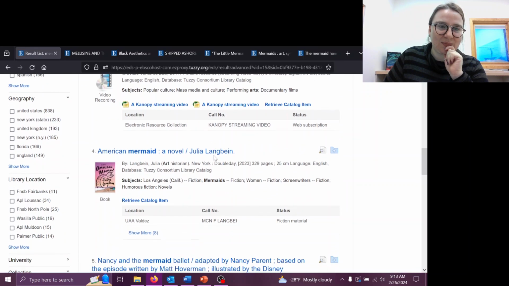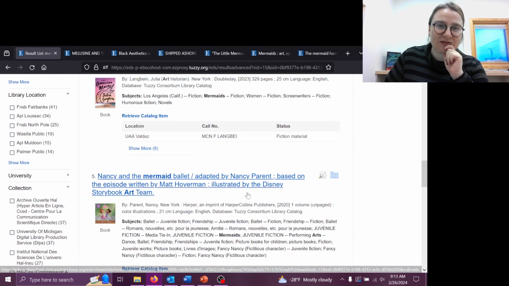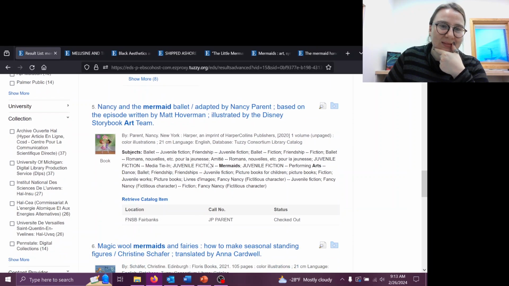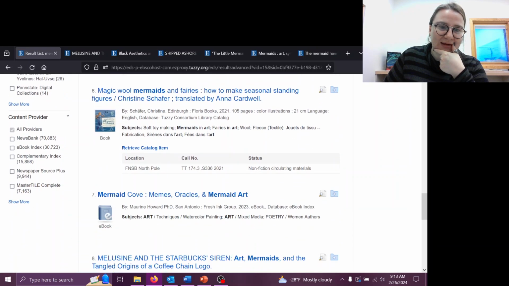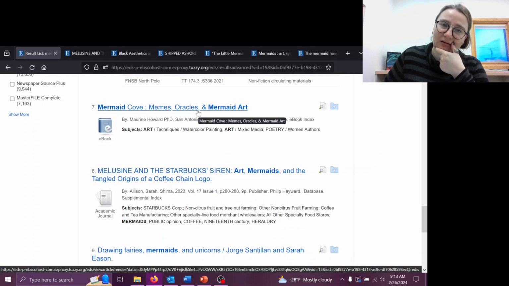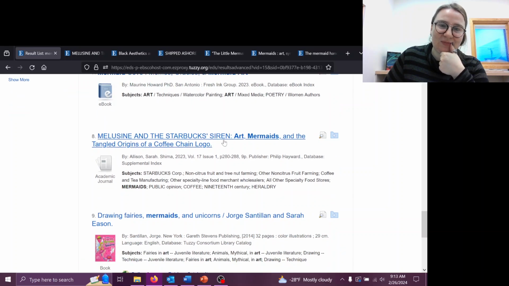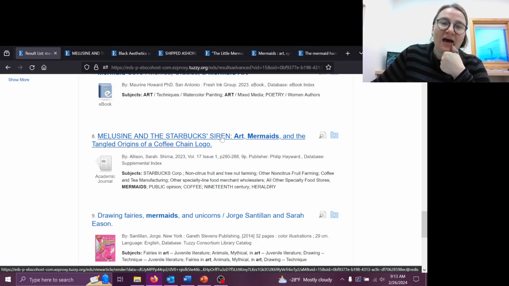There's that canopy video, and now we're starting to get back into the juvenile fiction materials. Mermaid Cove, oracles, and mermaid art. This looks more like it's the art and not necessarily an analysis of it, but there's that Starbucks siren again.